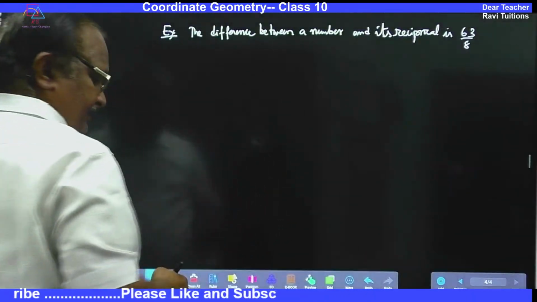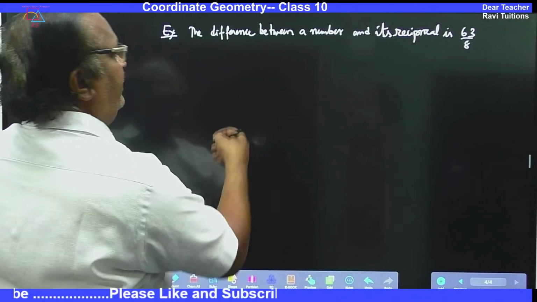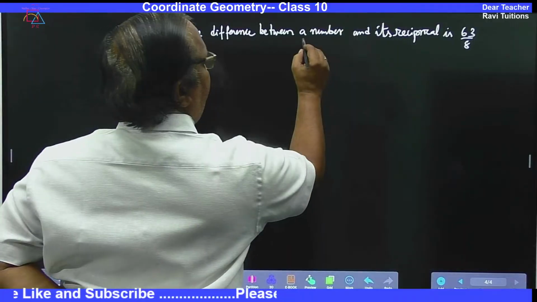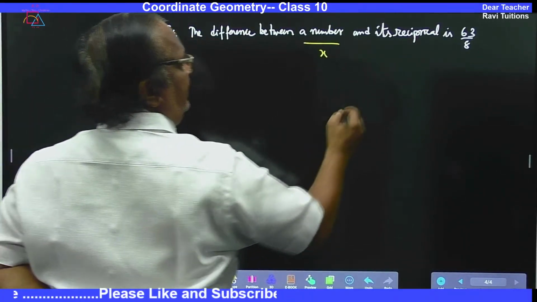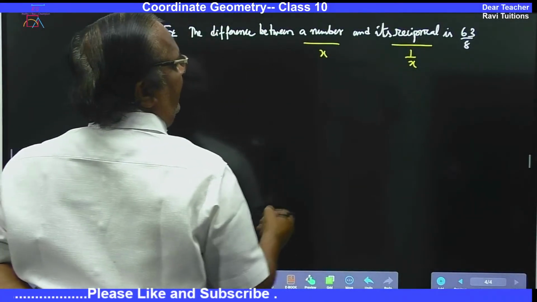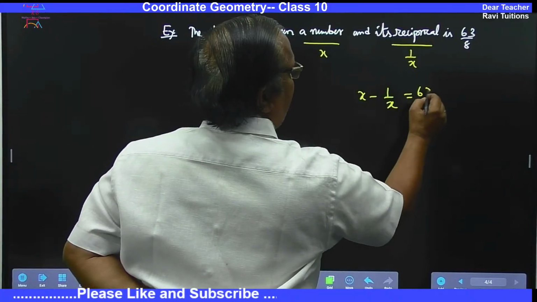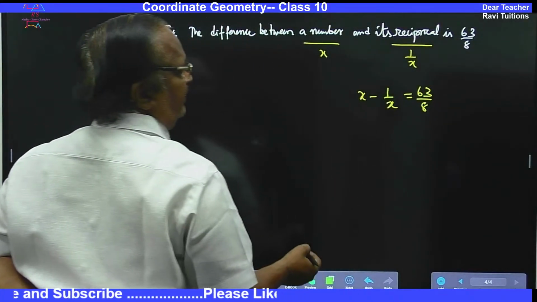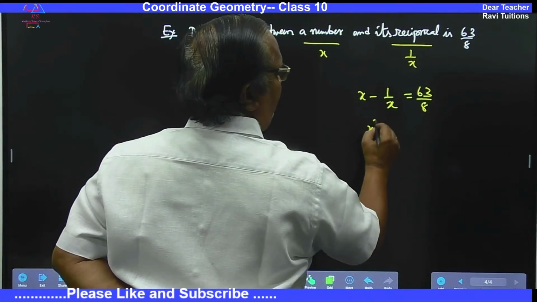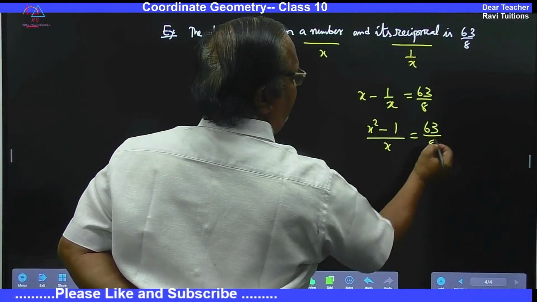Find the number. This is also an important question. Let the number be x and its reciprocal is equal to 1 upon x. And the difference is x minus 1 by x is equal to 63 by 8. So then x square minus 1 by x is equal to 63 by 8.